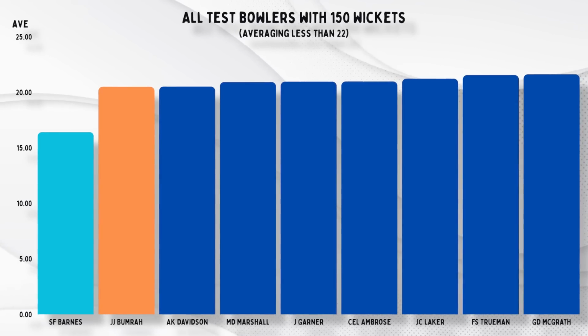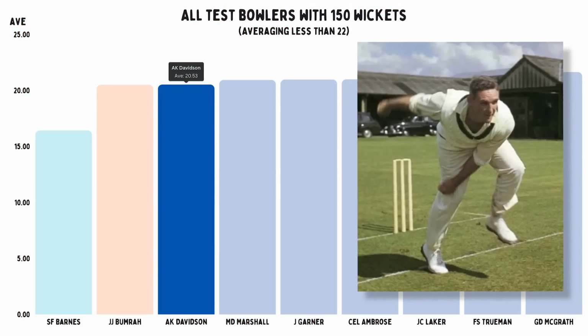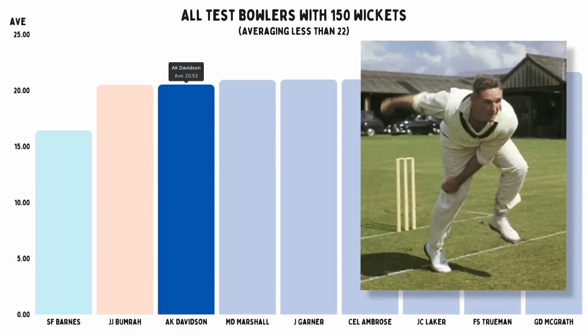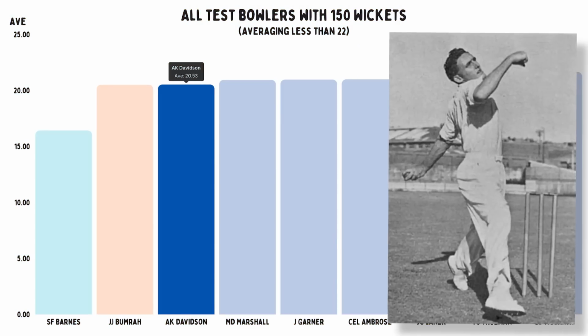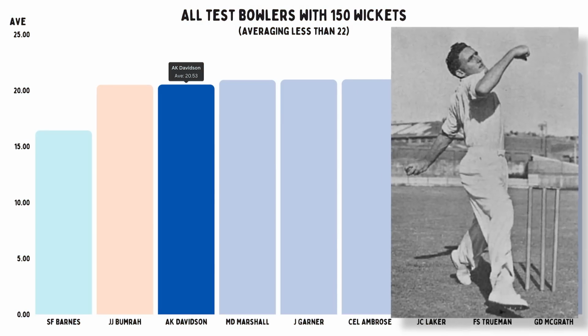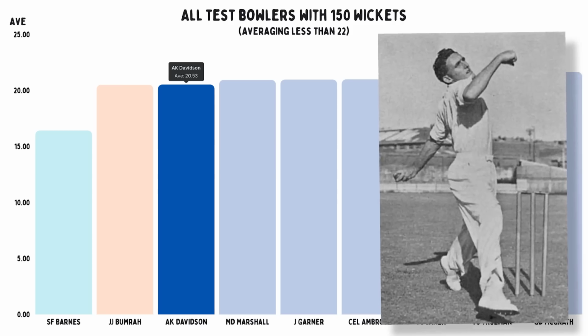And so if you go past Bumrah and Barnes, you get to Alan Davidson. If you looked at footage of him now, he'd look like a normal left-arm swing bowler. But the important thing to note is that didn't actually exist before him. No left-arm seamer had ever taken 100 wickets when he made his debut. They just weren't really a factor in cricket. And so a fast, swingy and accurate version of that completely destroyed everyone.